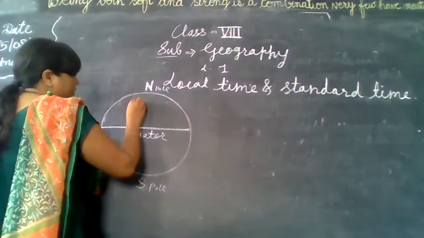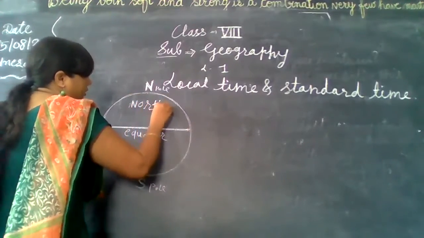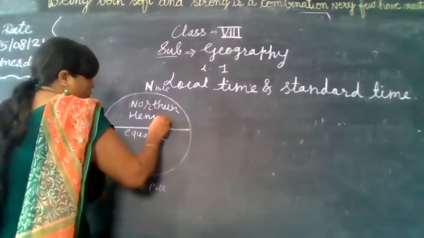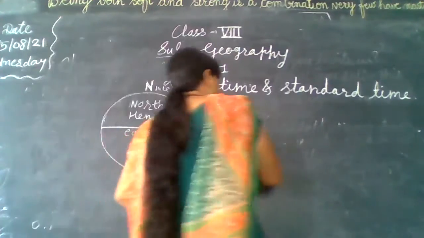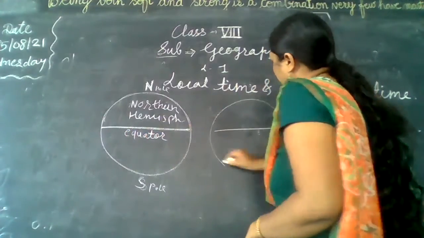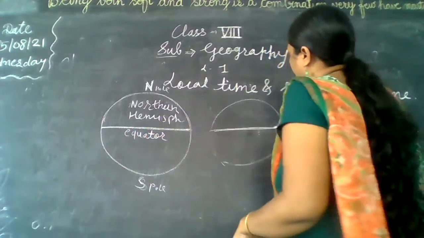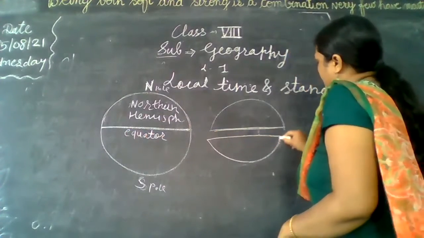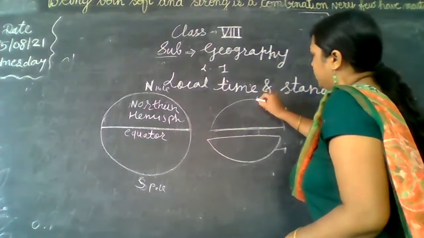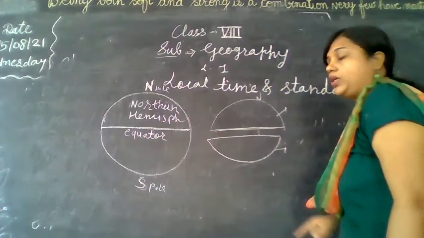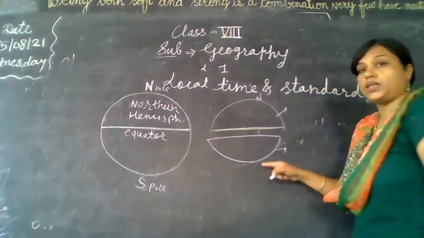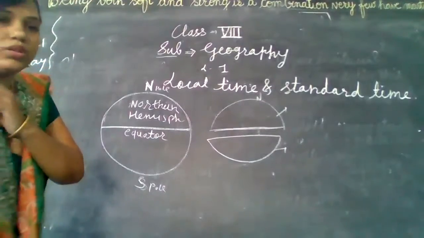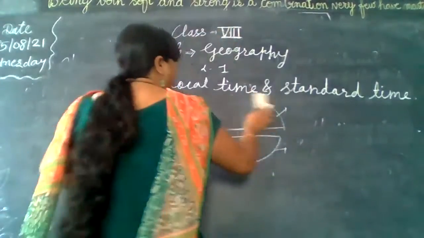This is the northern hemisphere. Why is it called a hemi? Because it is half of a complete sphere. If you cut this sphere, the two parts will be the northern and the southern. As it is on the north side, it is called the northern hemisphere, and as it is on the south side, it is called the southern hemisphere. So that was all about the hemisphere.